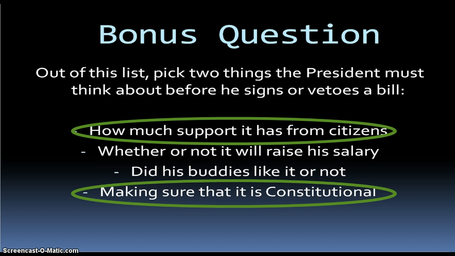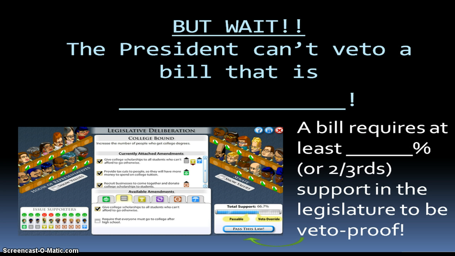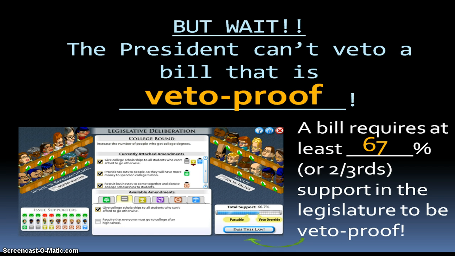How much support it has from his citizens and making sure that it's constitutional are the 2 things that the president must think about. But wait, the president can't veto a bill that is veto-proof. A bill requires at least 67% or 2/3 support in the legislature to be veto-proof.